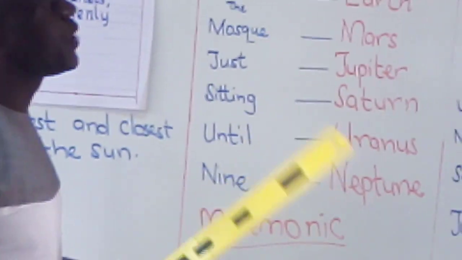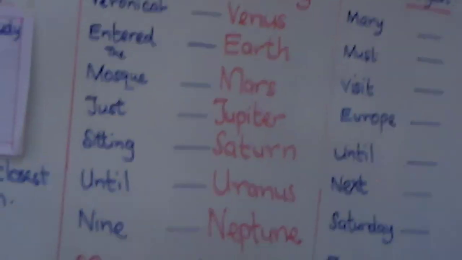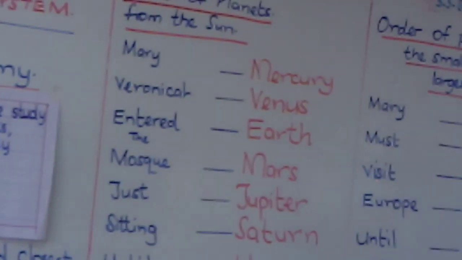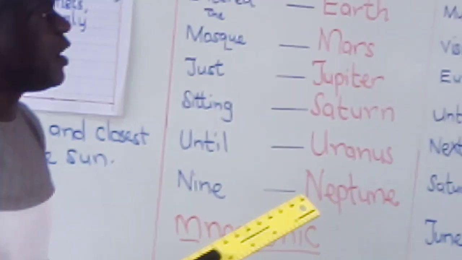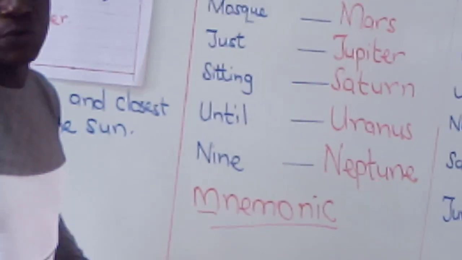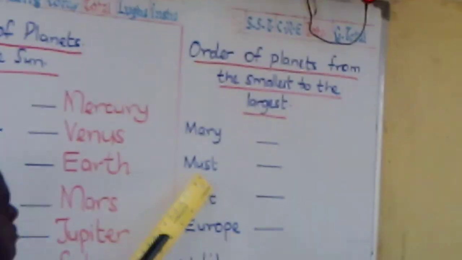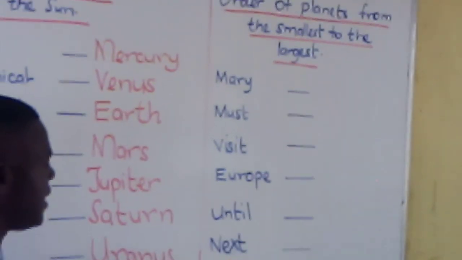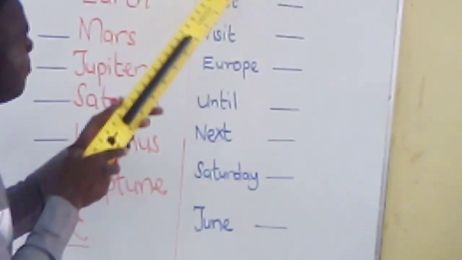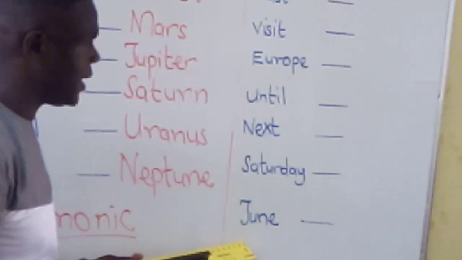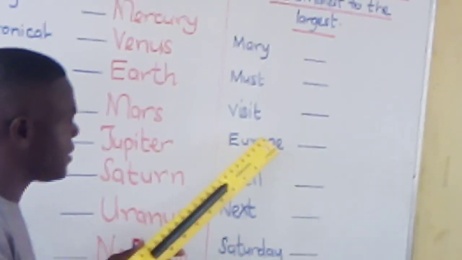Again, let us look at these planets. They are different in sizes. Now I have looked for a mnemonic to help you remember the order of the planets from the smallest to the largest. Mary must visit Europe until next Saturday, June. Again, Mary must visit Europe until next Saturday, June.